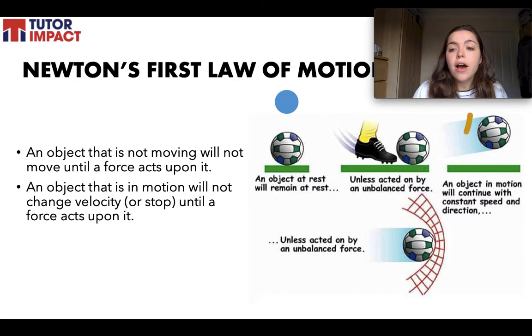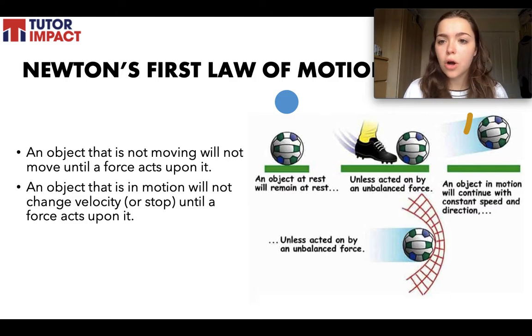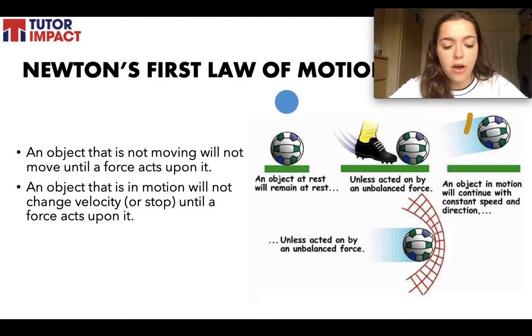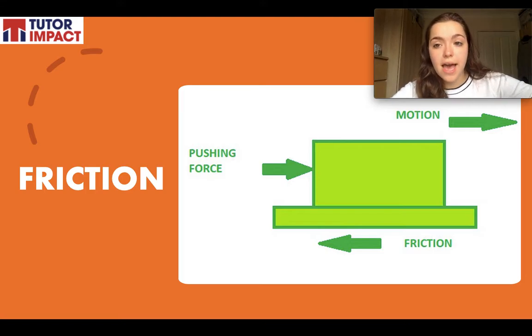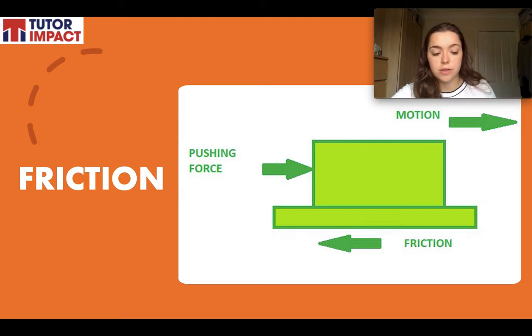So that's to say, if I were to throw a ball and no other forces were to act upon it, it would never stop. It would keep going forever. Same if you were to kick a football and no other forces acted upon it, it would keep moving forever. But I'm sure now you're wondering, but Louise, whenever I throw a ball or I kick a ball, it does stop. So why does it stop if you're telling me that if there's no force acting upon it, it won't stop? That's because there is a force acting upon it, and that force is friction, or if it's going through the air, air resistance, which is a type of friction.